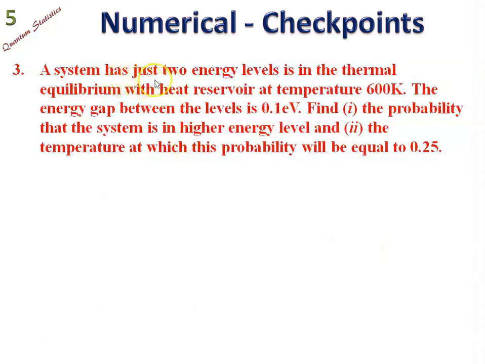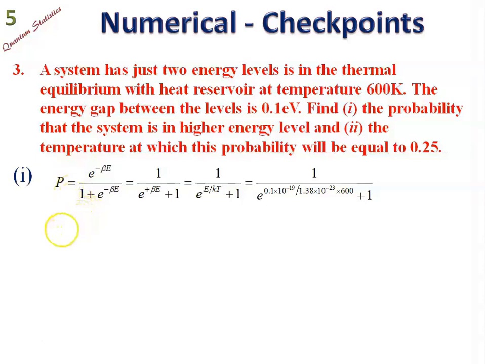A system has just two energy levels, in thermal equilibrium with a heat reservoir at temperature 600 Kelvin. The energy gap between the levels is 0.1. We have to find two things. Number one, the probability that the system is in the higher energy level. The second part is the temperature at which the probability will be 25%.